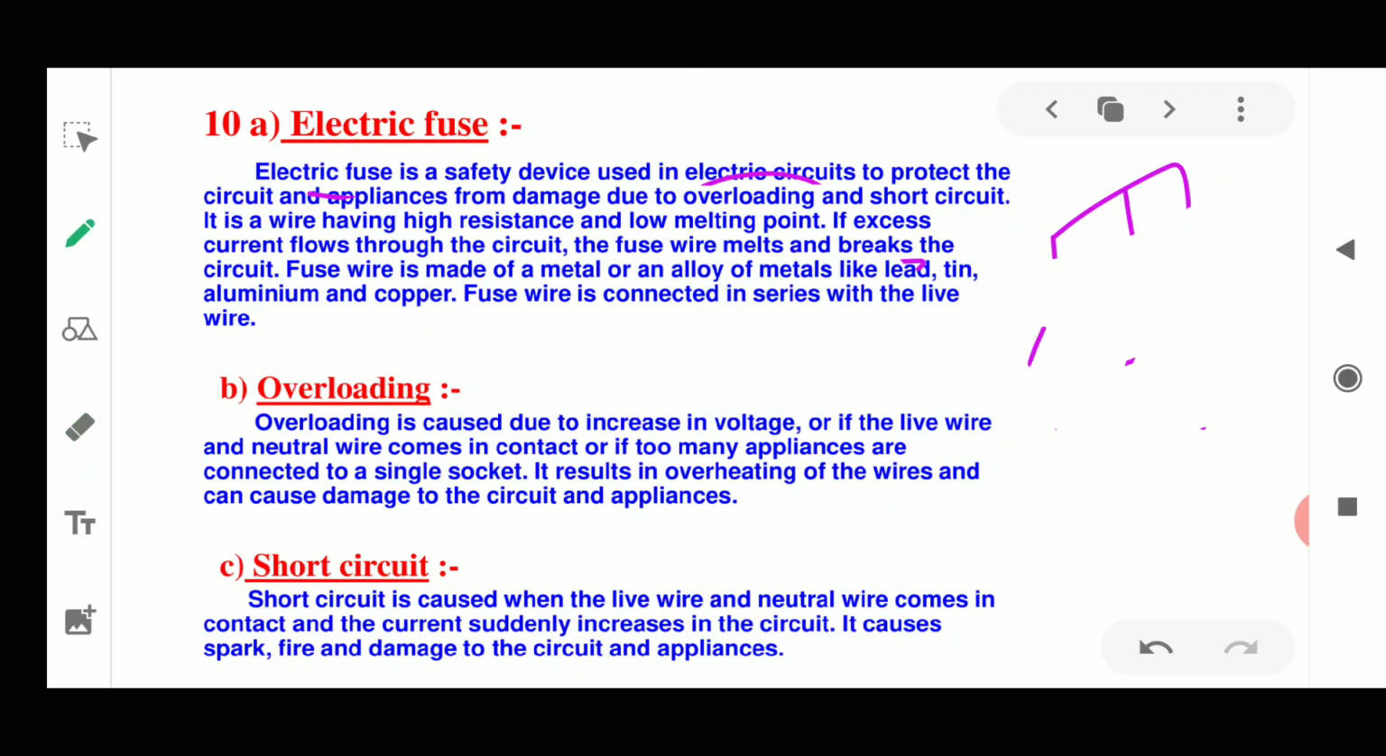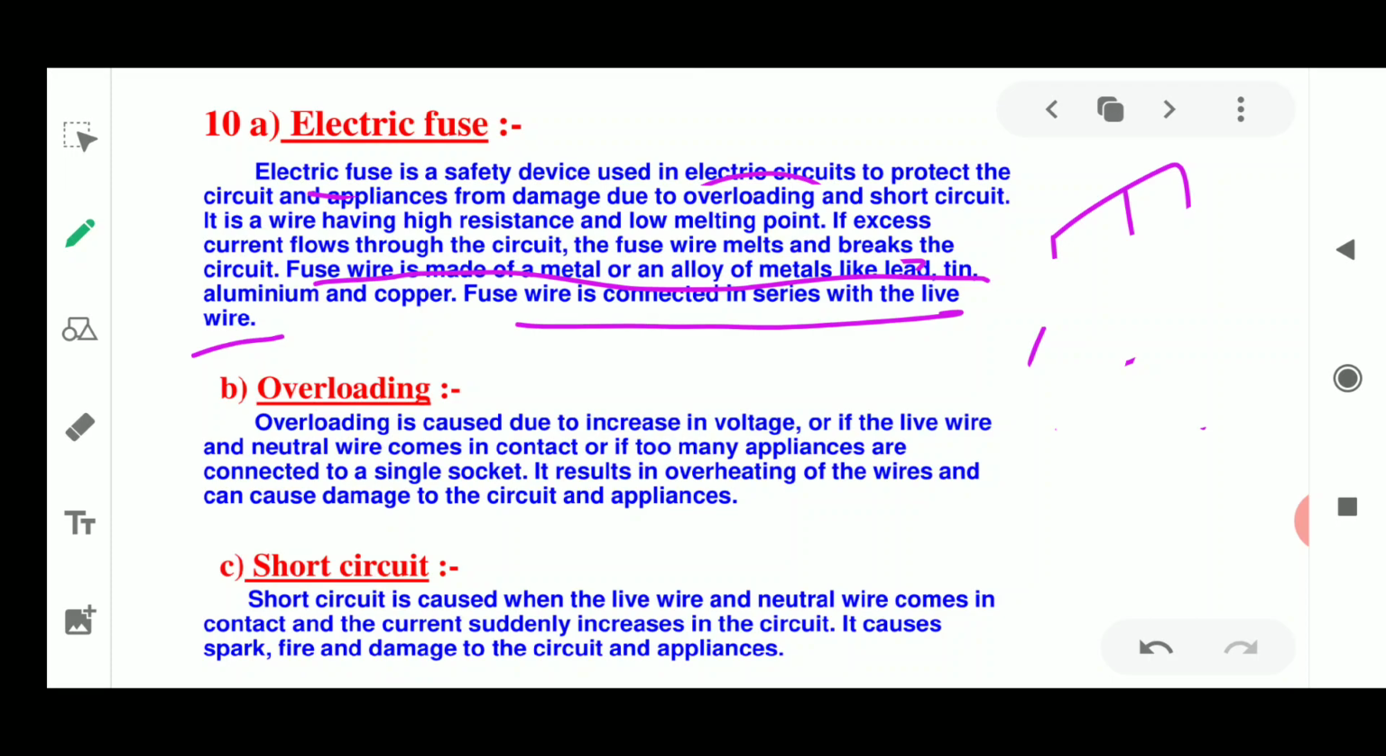This fuse wire is made from a metal or an alloy of metals like lead, tin, aluminum and copper. The fuse wire is connected in series with the live wire. Why? Because once an extra amount of current flows, it is going to disconnect your appliances so that your appliances remain safe.